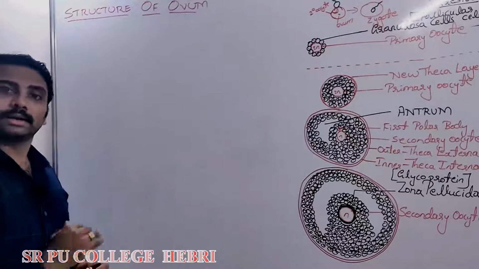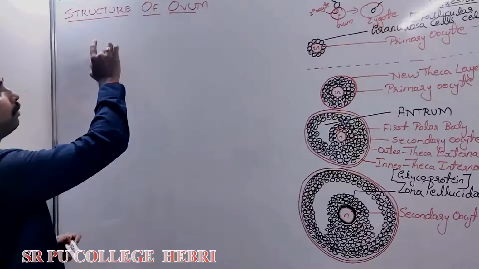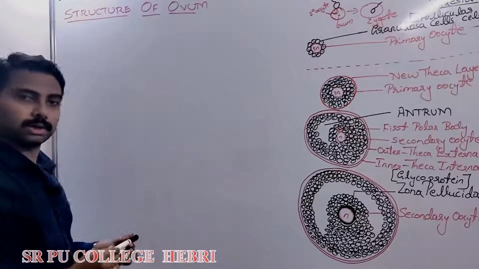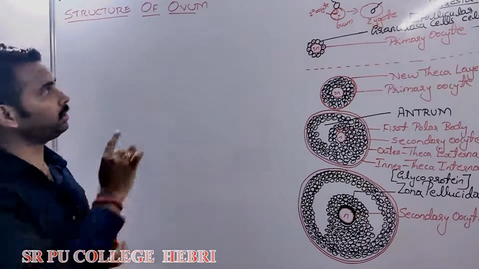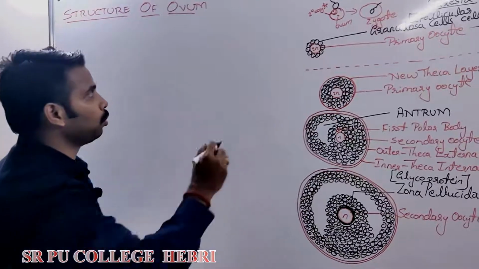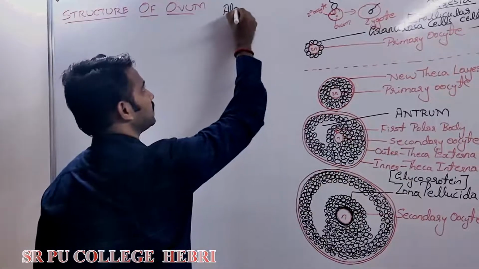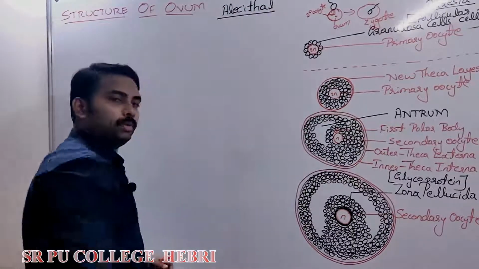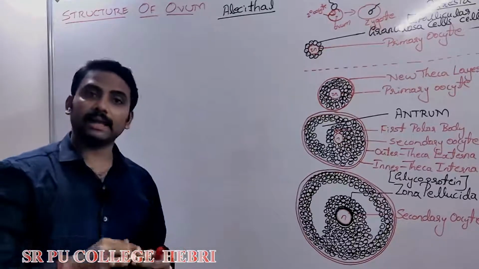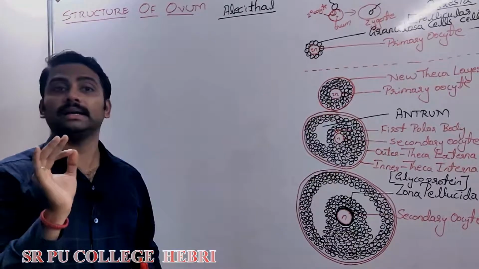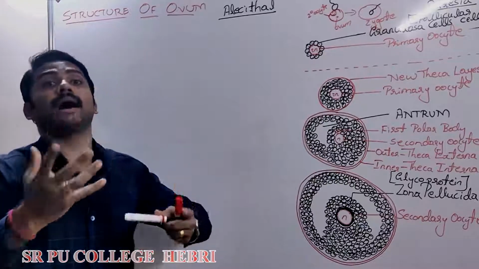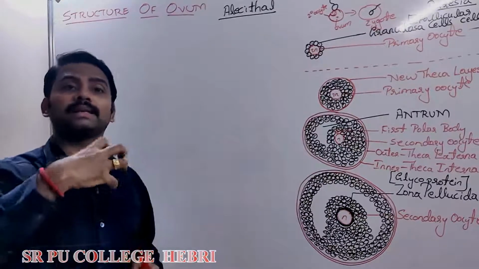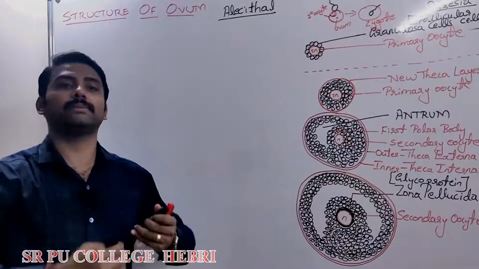Hello students, let us begin with the discussion of the structure of human ovum. Before going to the structure, one very important point regarding the ovum is that the human ovum is alecithal. What do you mean by alecithal? If you take the example of birds and reptiles egg, it is megalecithal or polylecithal. That means the yolk present is very rich. They have a large amount of yolk.